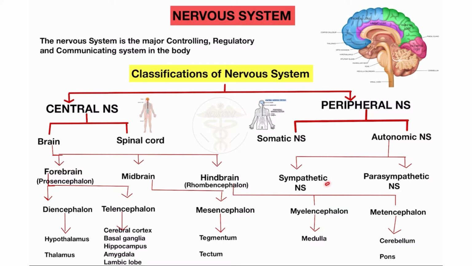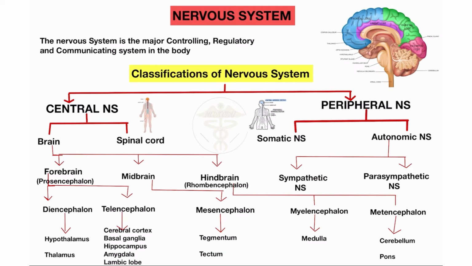The sympathetic nervous system is mostly activated at the time of adverse conditions, like the fight, flight and fright response. But the parasympathetic nervous system is activated at the time of normal conditions. It always remains active in the normal condition, like normal digestion. When normal digestion occurs, then it is activated. So this is the difference between the sympathetic and the parasympathetic nervous system.